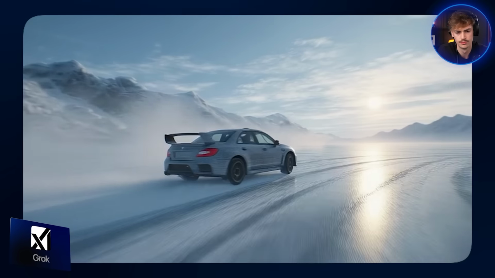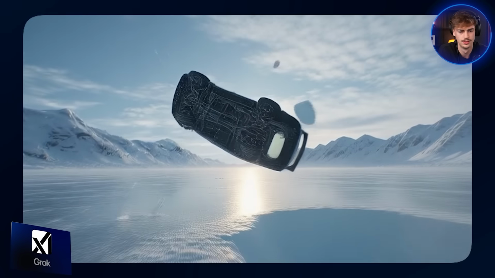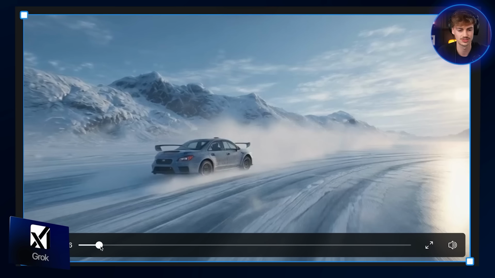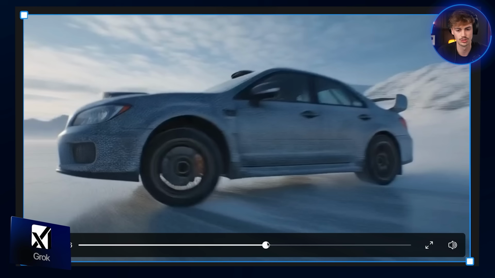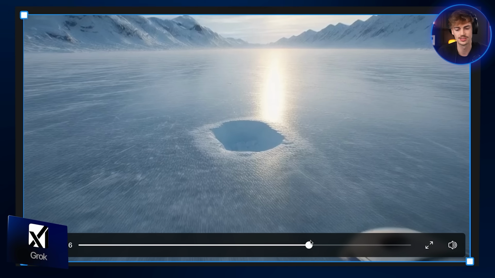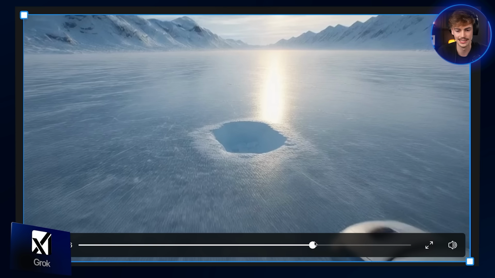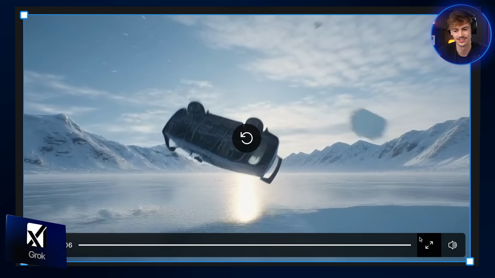Okay, Grok, let's see what it can do. Okay, that's an L, Grok. So far, this is the first time I'm actually super disappointed with Grok. Driving the wrong way, it also appears like a wing is appearing from the other side. The colors are also a bit off compared to the image. Then all of a sudden we switch to this shot of a hole in the lake, and the car drives over it, and it flies up into the air, and it crashes. Bit of a shame there.